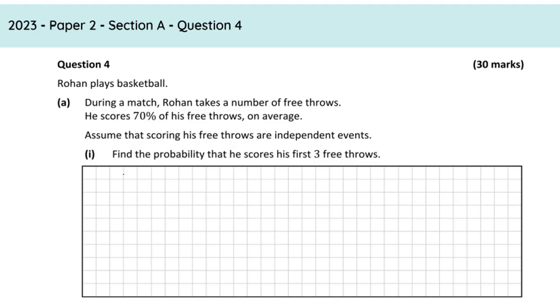So, do you just go probability? So, first throw, second throw. It's not just 70%, is it?